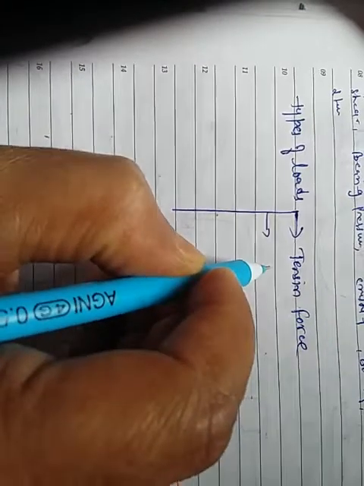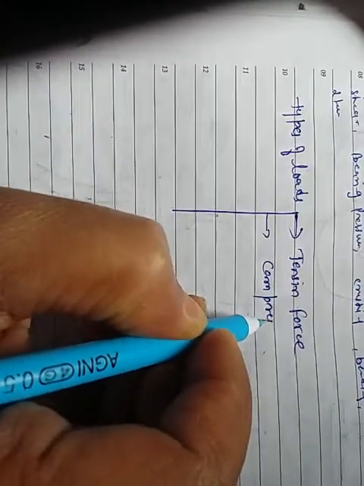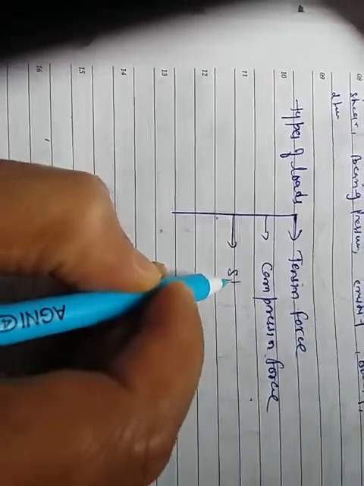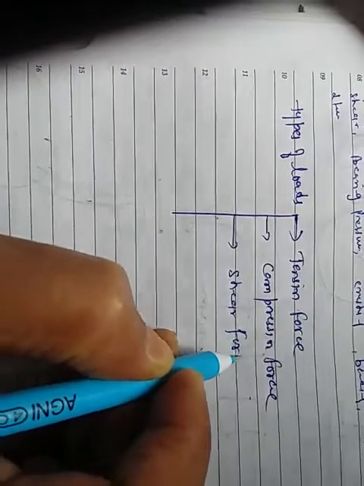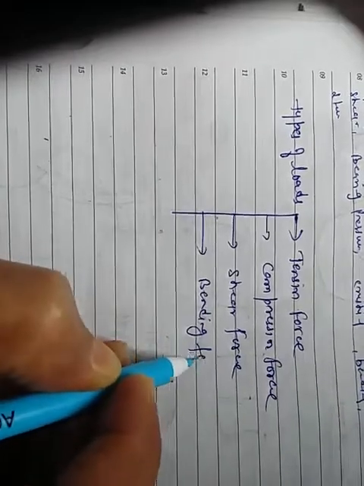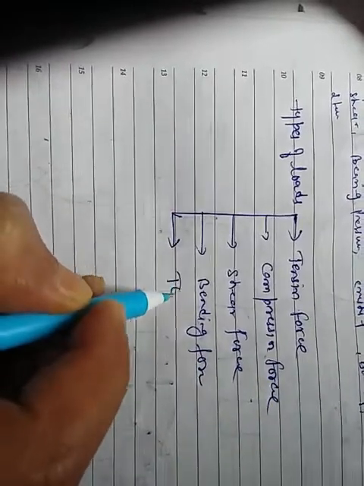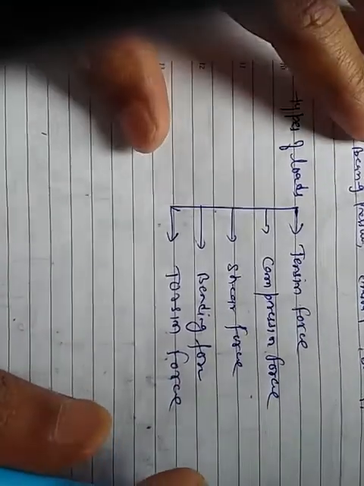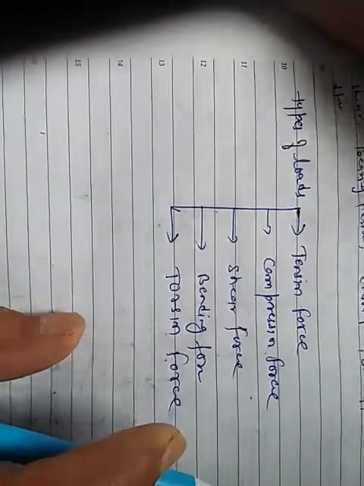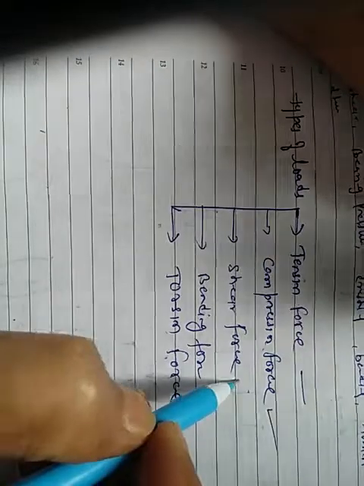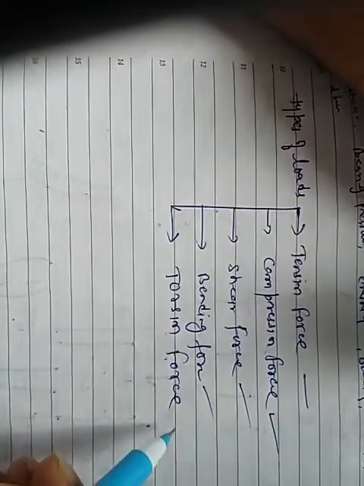Second is compression force, and third is the shear force, and fourth is the bending force, and finally is the torsion force. And these forces create and produce stresses, called the tensile stress, then the compression stress, then the shear stress, bending stress, and so on, torsion stress.